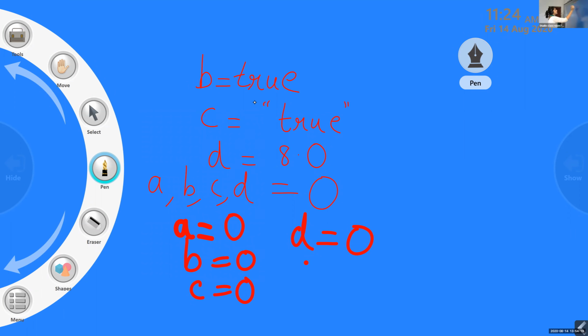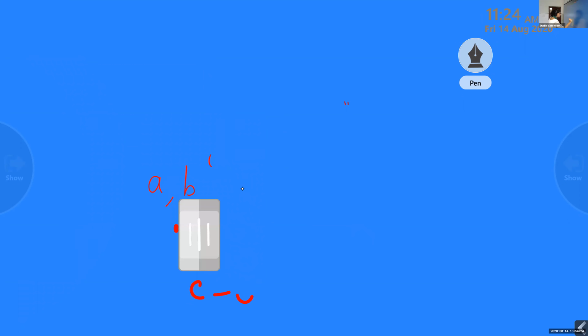Now the question is, A's value should be 10, B's value should be 20, C's value should be 30, and D's value should be 40. Alvin, how to write it? A's value is 10. So how to write it?